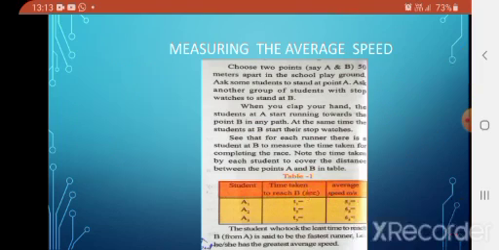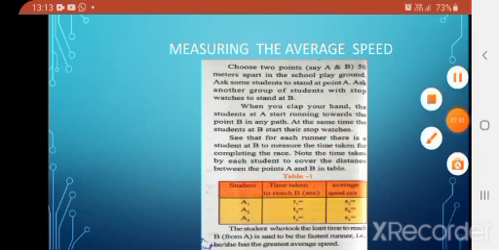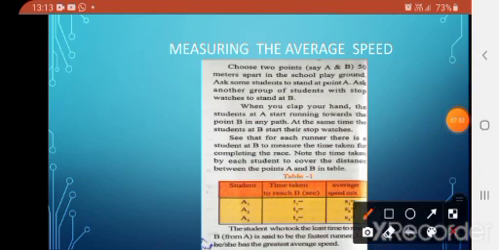Okay, next, student A2 takes 15 seconds to reach B. So average speed is 50 by 15 seconds.